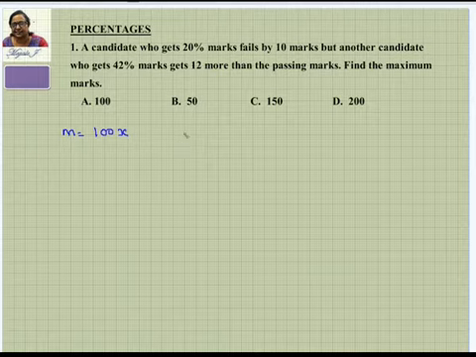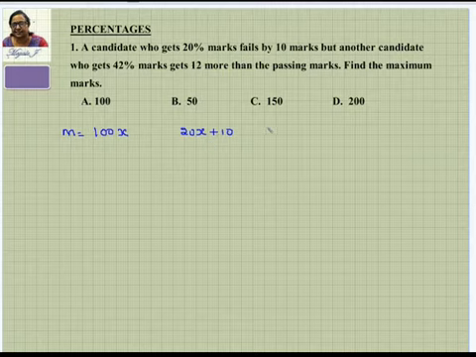Let the total mark be 100x. Now, given that one person gets 20% marks, 20% of 100x is nothing but 20x. The purpose of taking 100x is that you can directly write this. 20% is 20x, and he fails by 10 marks. So when will he pass? He will pass only when he gets another 10 marks. He got 20x, but if he had got another 10 marks, he would have passed. That means this is what is called the pass mark.